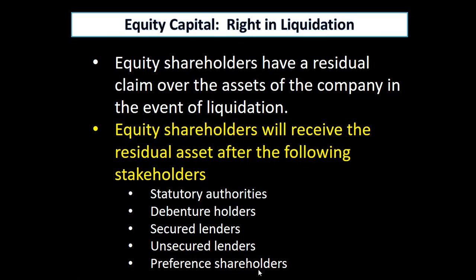So assets at the time of liquidation are sold and the money collected is distributed among all other stakeholders and investors first, then any money left will be distributed among the equity holders.